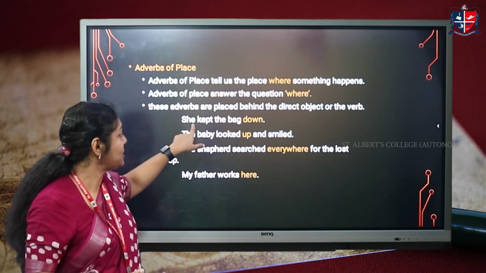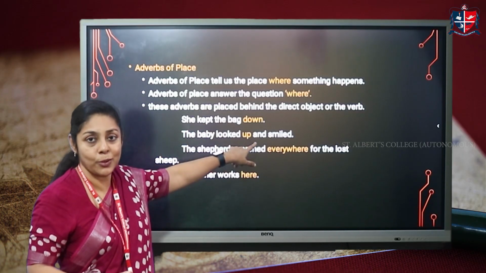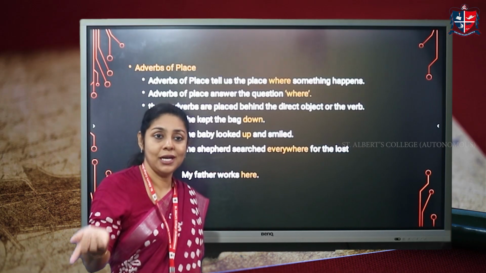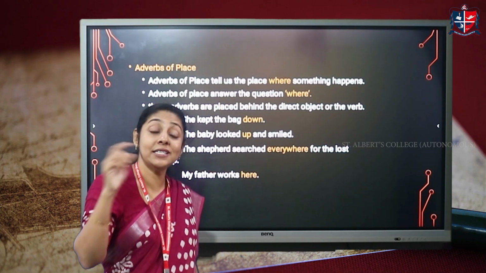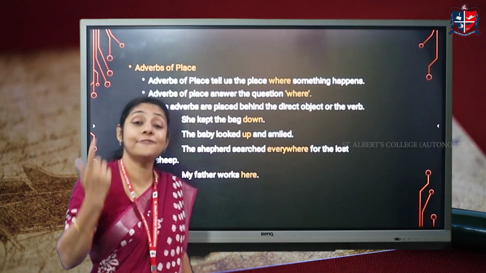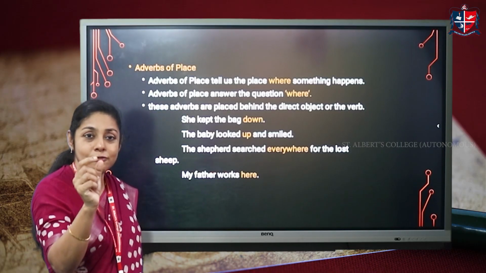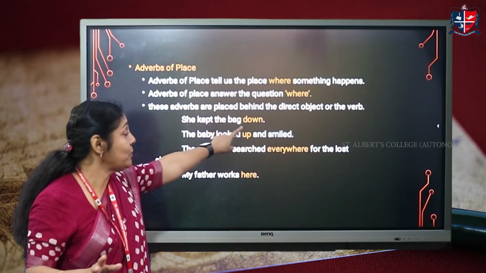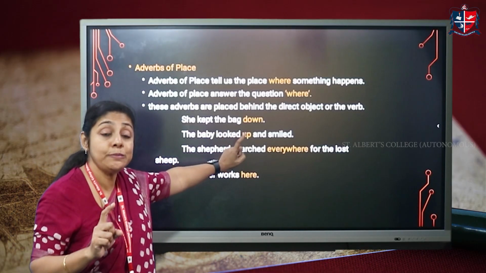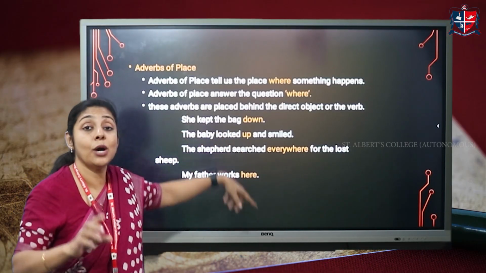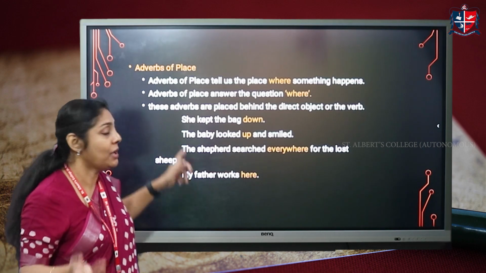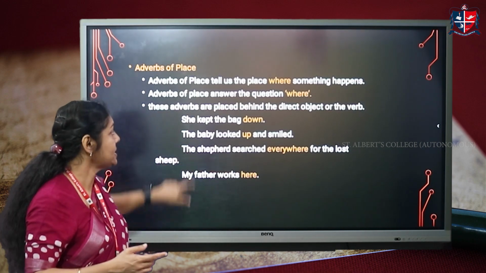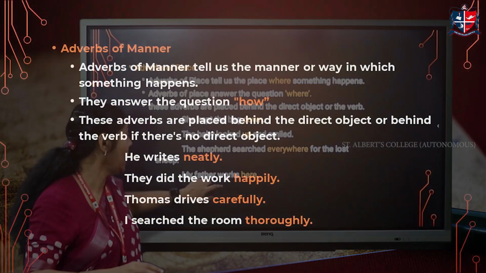So in this particular sentence, she kept the bag down, right? So when we say she kept the bag on the table, she kept the bag where? On the table. It's an adverbial phrase, right? Because it consists of a couple of words. Now, we're not looking at adverbial phrase now. Here we see it's an adverb of place, right? She kept the bag down. Kept where? Down. The baby looked up. Looked where? Up. So we see adverbs of place that tell us the place where something happened.